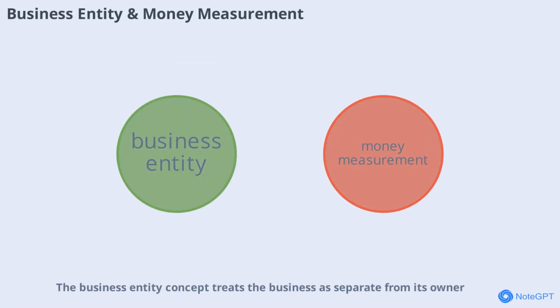Business entity concept treats the business as separate from its owner, ensuring that only business transactions are recorded. The money measurement concept states that only transactions measurable in monetary terms are included in the accounts. These principles help maintain clarity and objectivity in financial records.